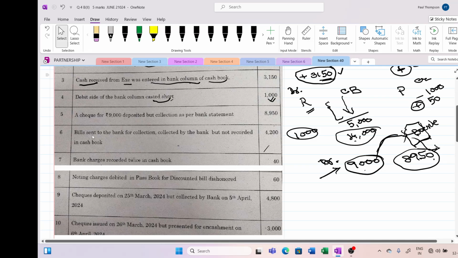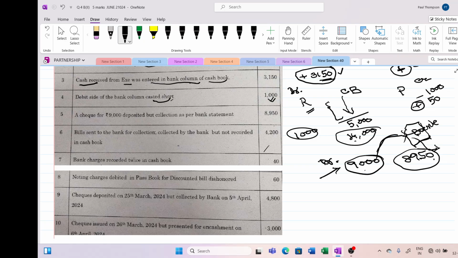Okay. Bill sent to the bank for collection. So now the businessman has received a bills receivable from a customer, from a debtor, and he has sent this to the bank for collection. And the bank has also collected. So immediately when the money has come in, the bank would have reduced the overdraft.